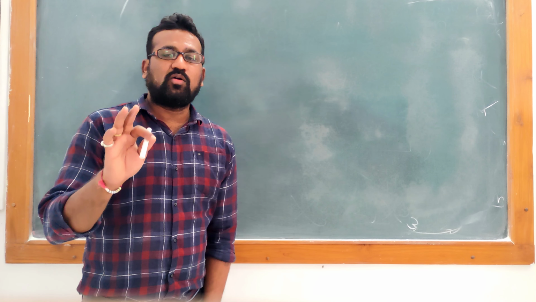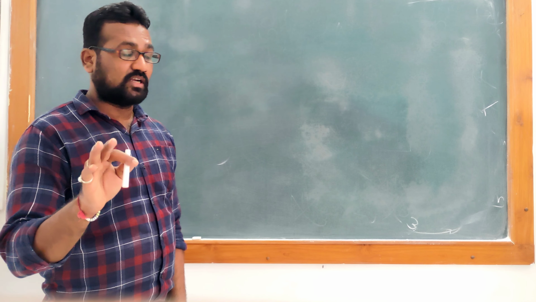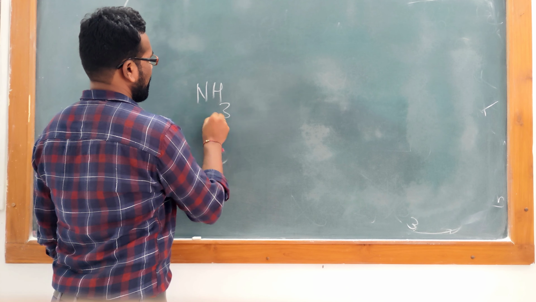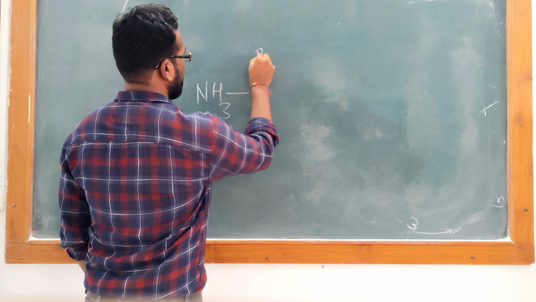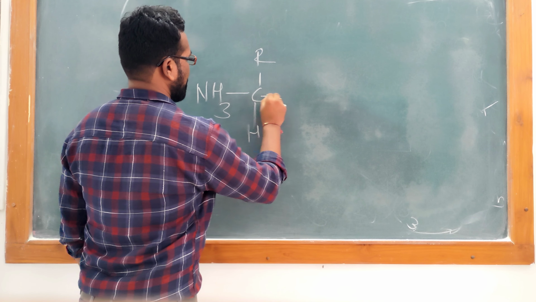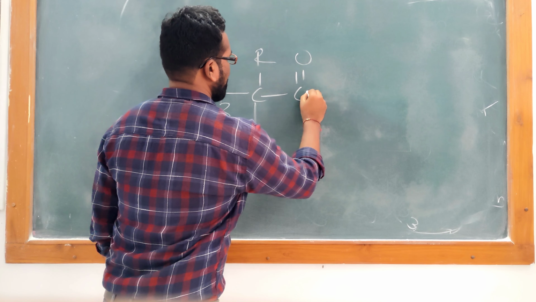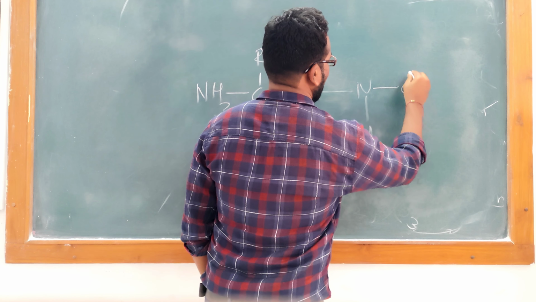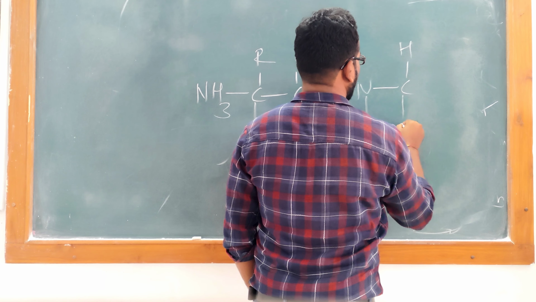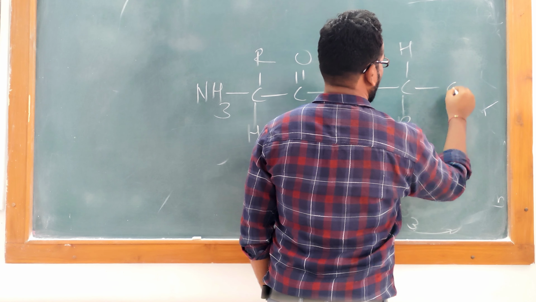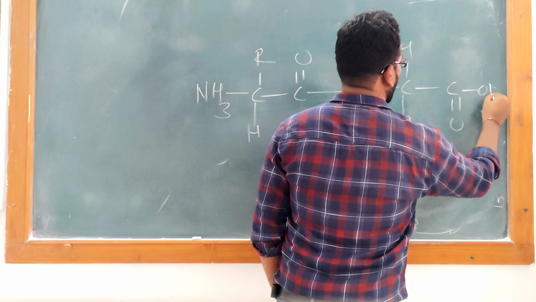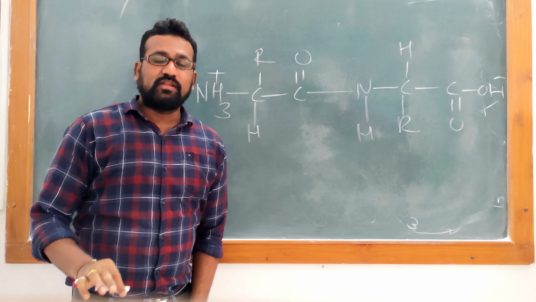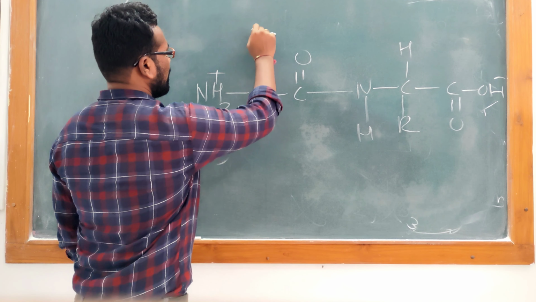Friends, if you talk about amino acids from a structural point of view, I have drawn here two amino acids which are linked together.